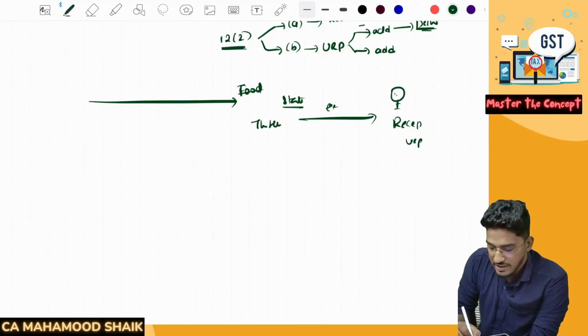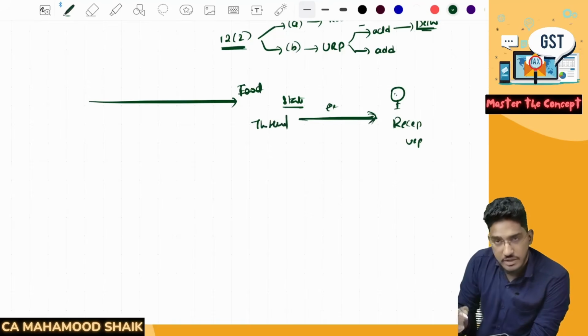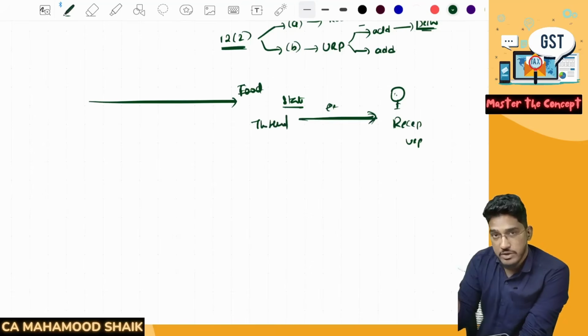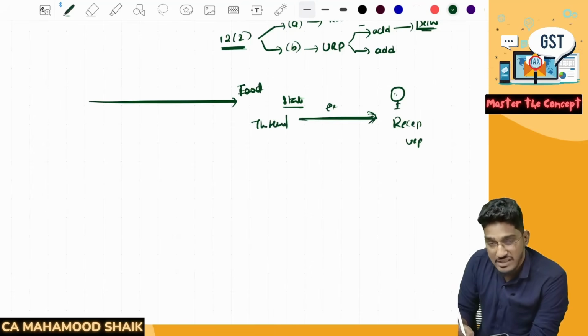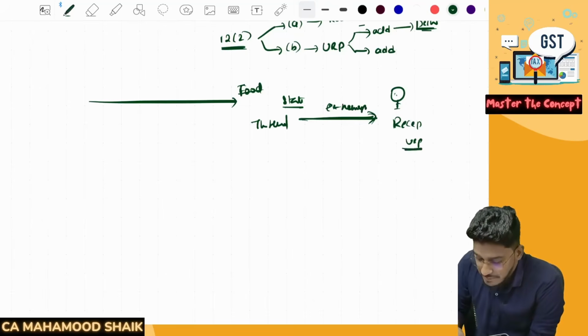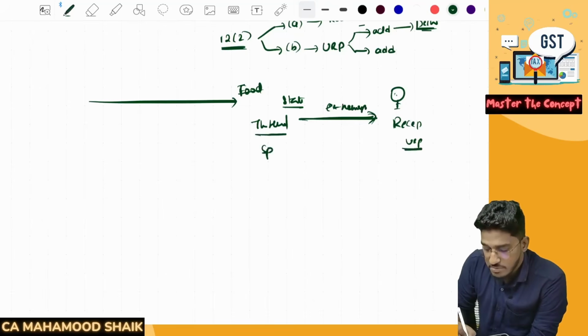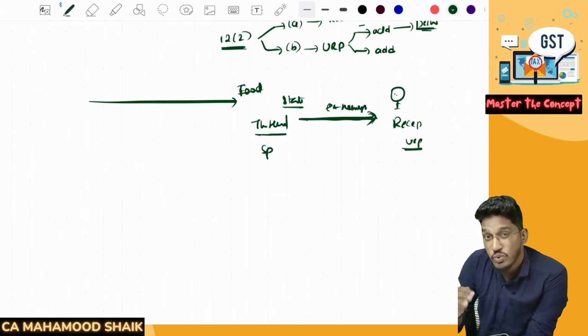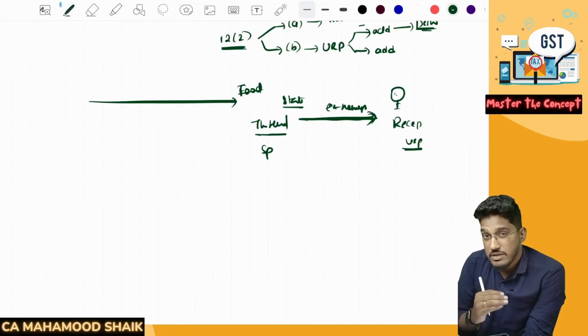So The Hindu has an app, on that they provide news, and they have a premium version. If you want to read the full articles, you need to take the subscription. E-newspaper, they have to take the subscription. So now this recipient is an unregistered person. The Hindu is a service provider. They are providing the services through e-commerce.